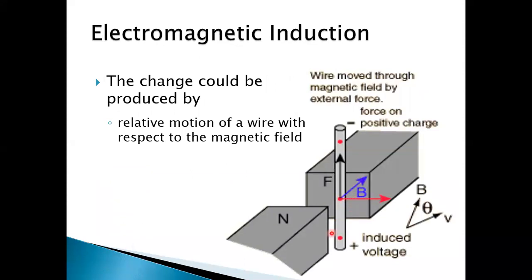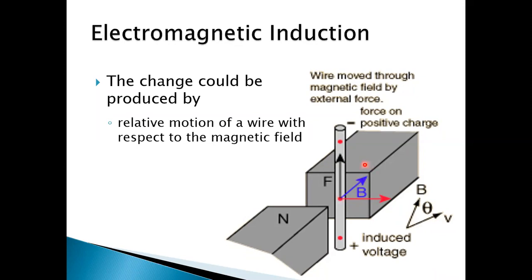When a conductor is placed in a region of uniform magnetic field, then the free electrons available in the bulk of the conductor experience no magnetic force because the conductor is at rest in the uniform magnetic field. So force F equal to Q into V cross B. As V is 0, therefore force is 0.